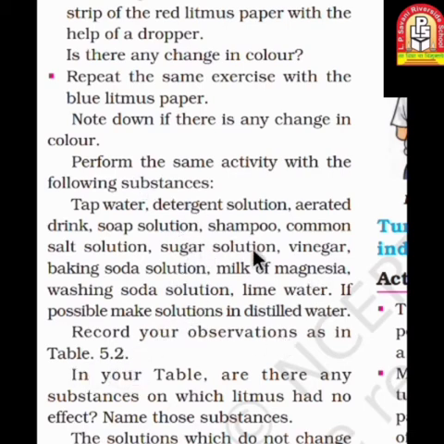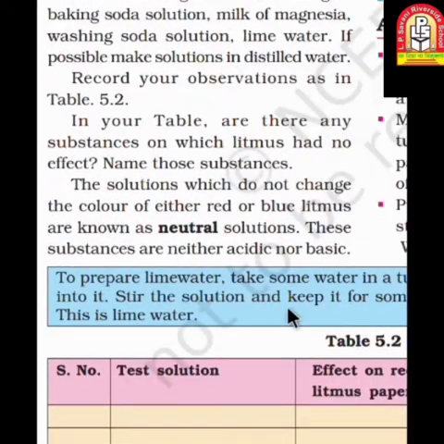It means by taking all the samples you have to perform the same activity as in 5.1 and record your observations inside one table. Here is the table given to you. In your table, are there any substances on which litmus had no effect? Name those substances. It means there are some substances by which red litmus will not convert into blue and blue litmus will not convert into red. It means no color change will appear, and that kind of substance you also have to mention in this table.